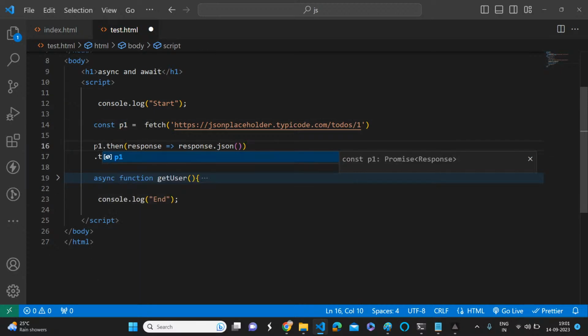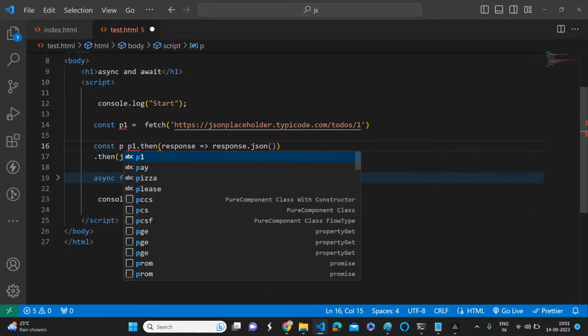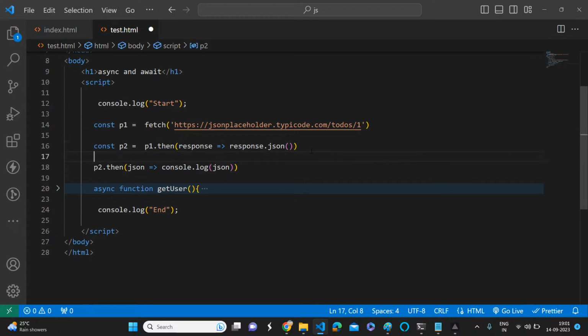So what is this P1.then returning? The response. And then again, it is returning a promise, right? Another promise. So here, what can we do? P2.then. Yes or no?